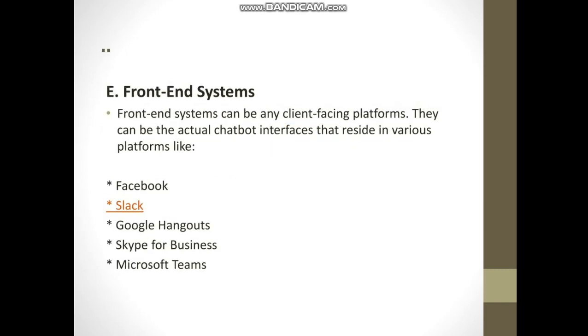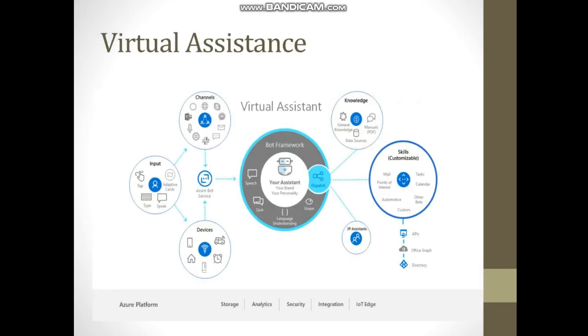Front-end system. Front-end systems can be any client-facing platform. They can be an actual chatbot interface that resides in various platforms like Facebook, Slack, Google Hangouts, Skype for Business, and Microsoft Teams. This is a virtual assistant diagram, a flow diagram you could say. This is how it works. It's a kind of framework.